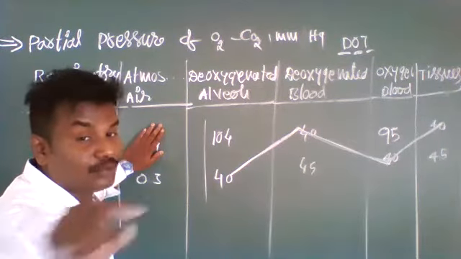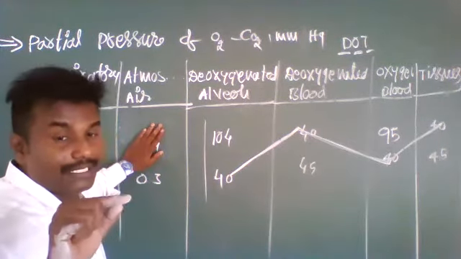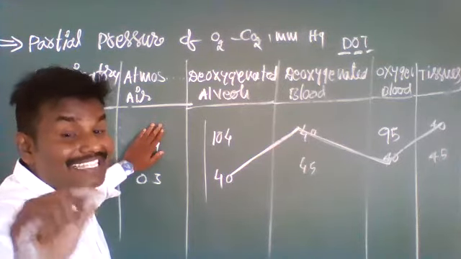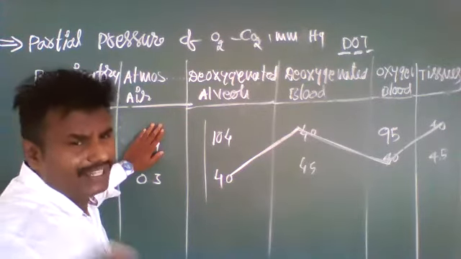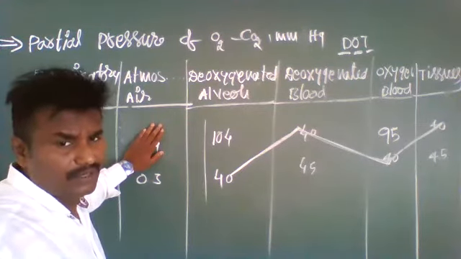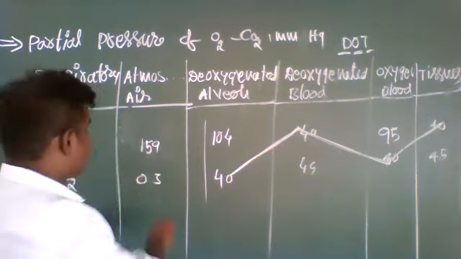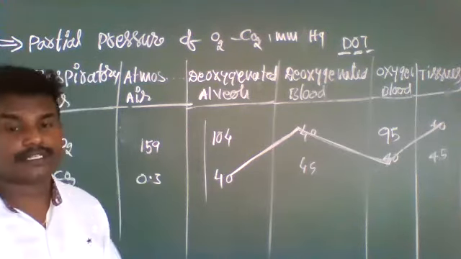If you are following the textbook, 21/100 into the standard value of millimeter mercury, which is 760. In physics you will learn these values. So 760, if you multiply by 21/100, 159.6 comes. Constant.